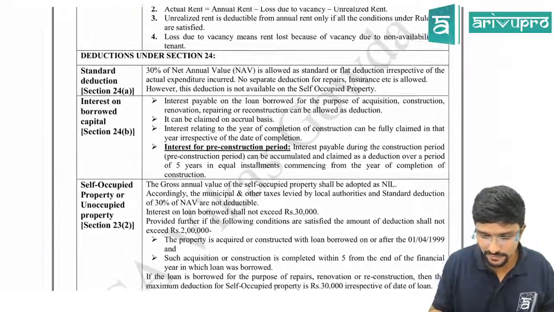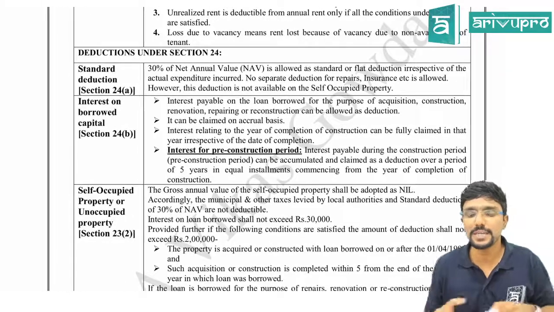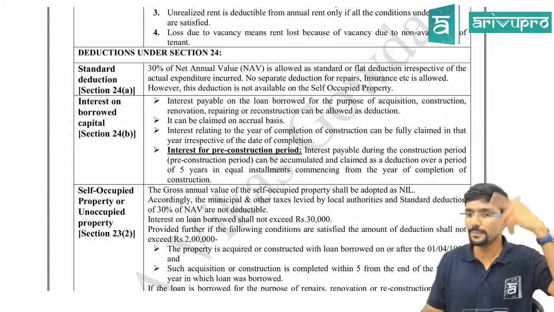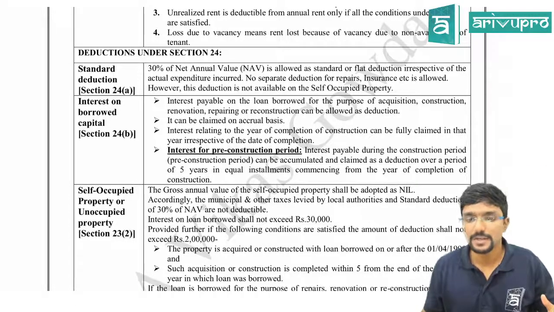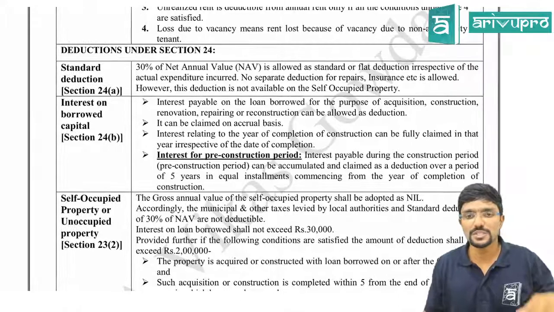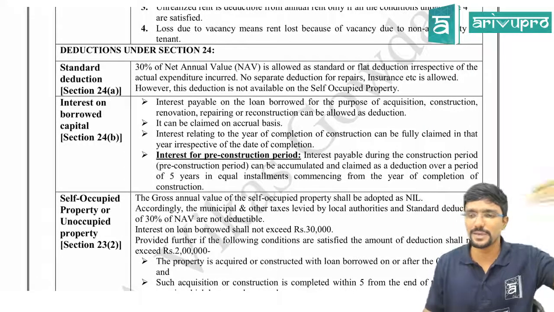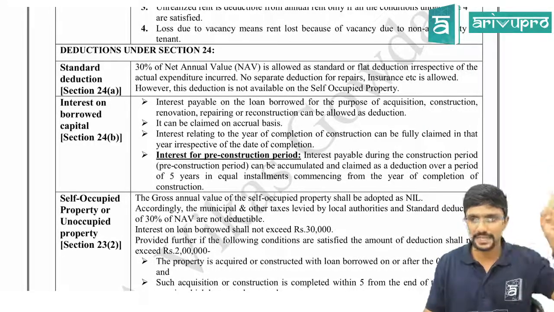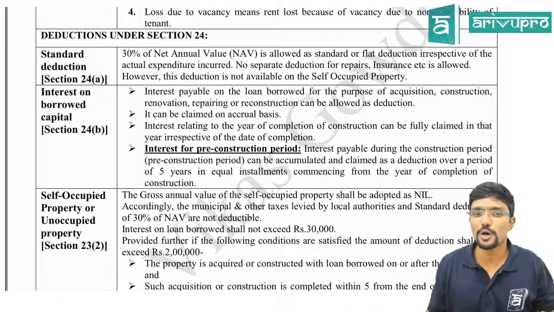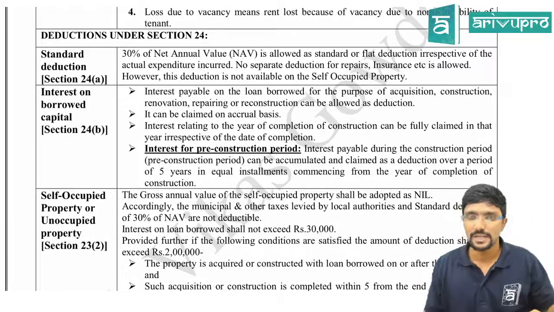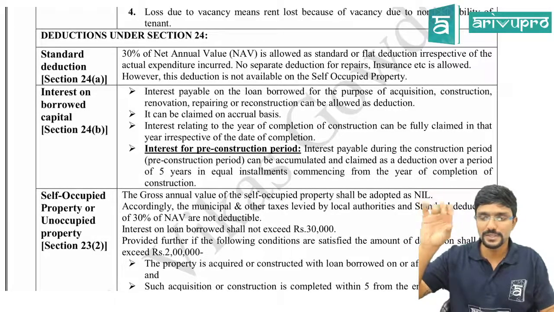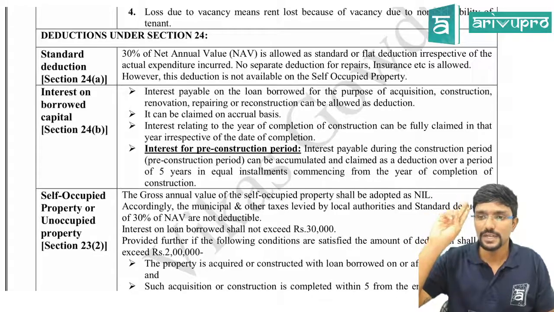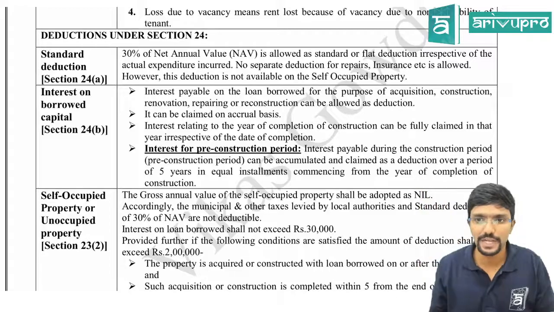So standard deduction we have already seen. Standard deduction is available only for let out property and deemed to be let out property, and it is not available for self-occupied property. Clear? Sometimes in the question they will give some insurance charges, painting, repairs, and all. Don't give any extra deduction for it. Agree? Then interest on borrowed capital is claimed on accrual basis. Then loan can be taken for 5 purposes. What are those 5 purposes? Acquisition, construction, then repairs, renovation, reconstruction. Agree?